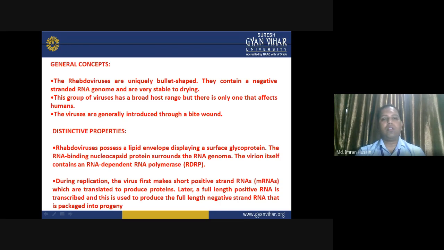This group of viruses has a broad host range, but there is only one that affects humans. Its family is really very large, but only one virus readily affects humans. Viruses are generally introduced through a bite wound. So it is mainly introduced to humans with any sort of bite or wound, where it can easily find its way into the human body.